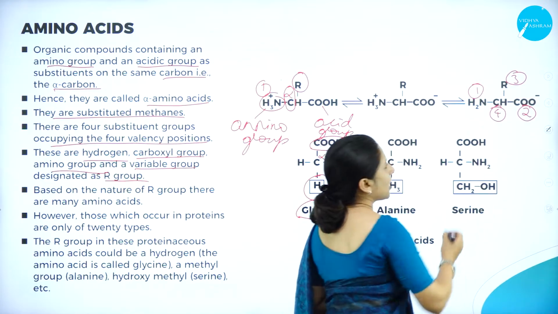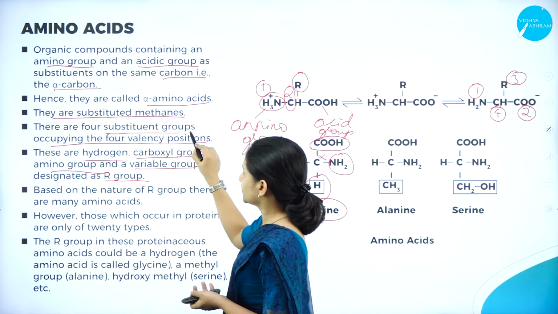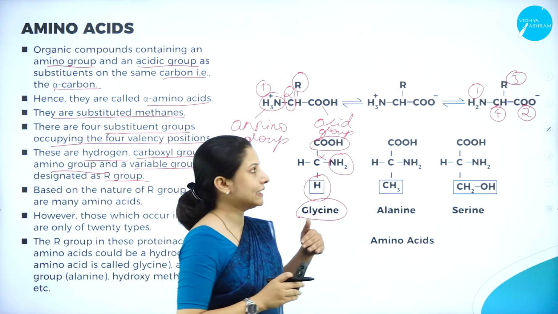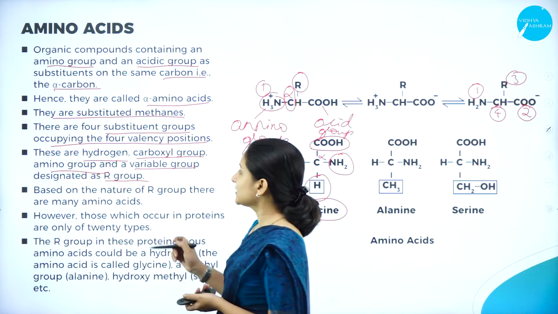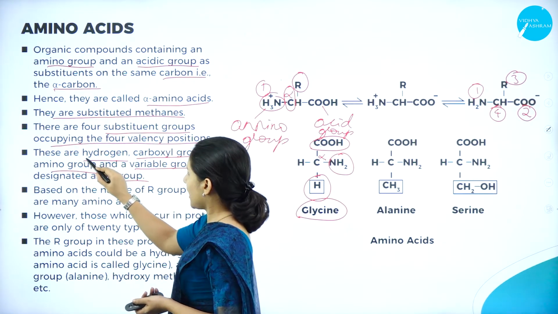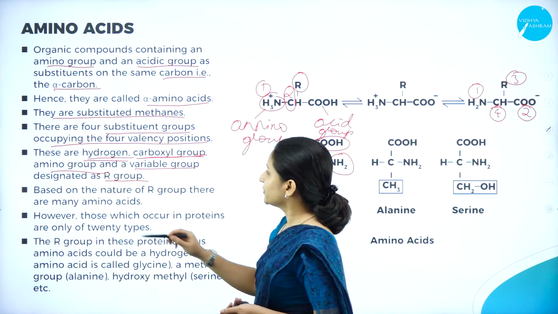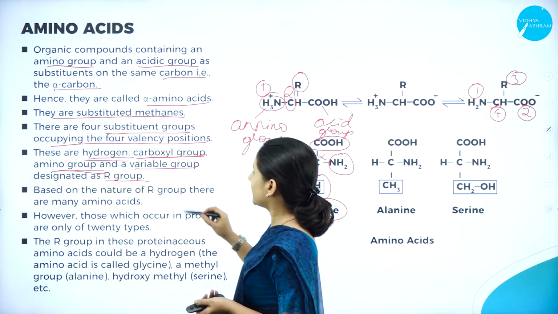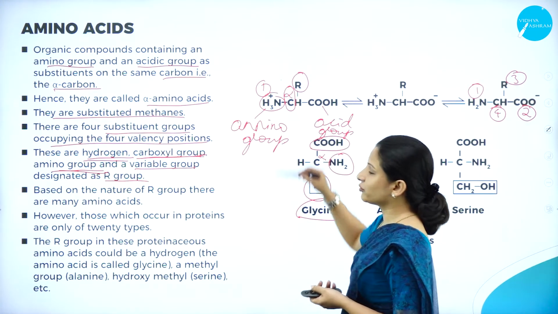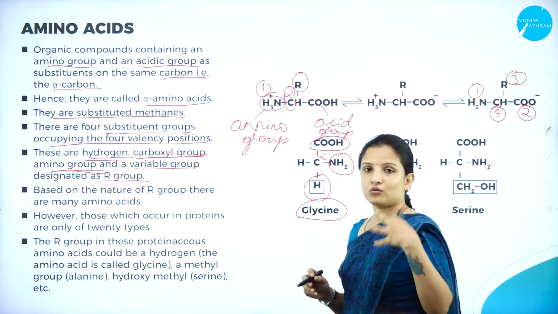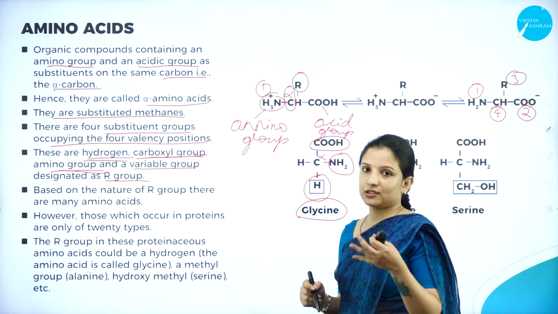Therefore an amino acid is made up of 4 substituent groups which occupy the 4 valencies. One is the hydrogen, next the carboxyl group, then the amino group, and then the variable group. What is the variable group? It is the R group, because it varies depending on what is there in the R region. The name of the amino acid will be decided by it.